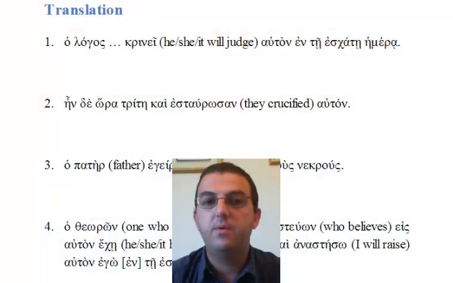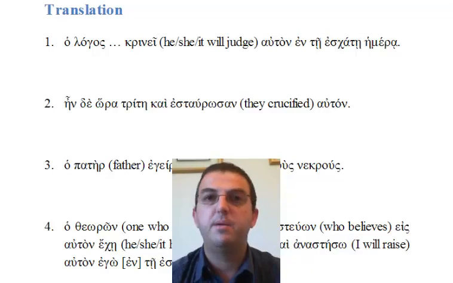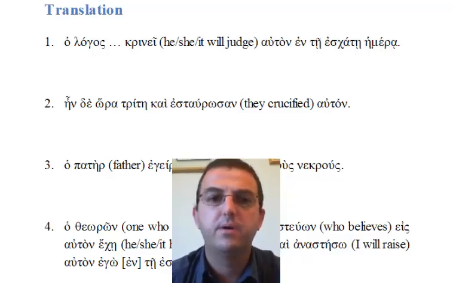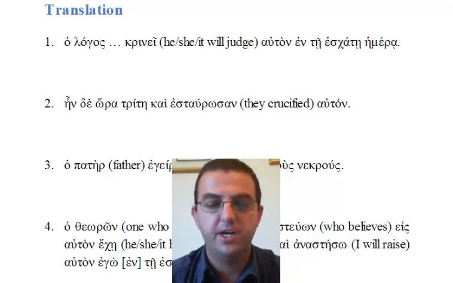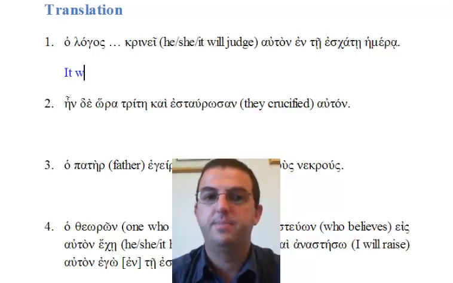So we begin with number 1, which says "Ho logos krineauton ente eschate hemera." I'll read it again. "Ho logos krineauton ente eschate hemera." Typically we begin by looking for a verb. We are given the verb here, it is krine, which Mounce tells us means he, she or it will judge. So I'll type in "it will judge."